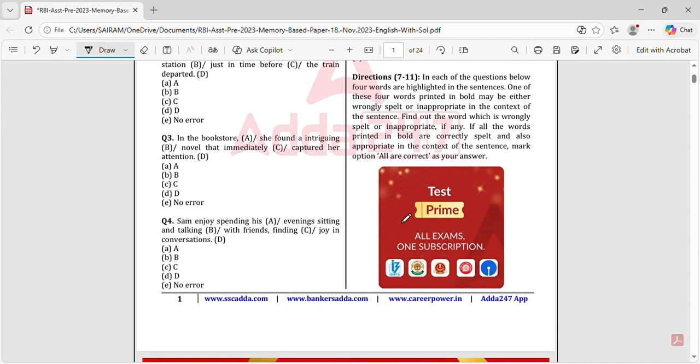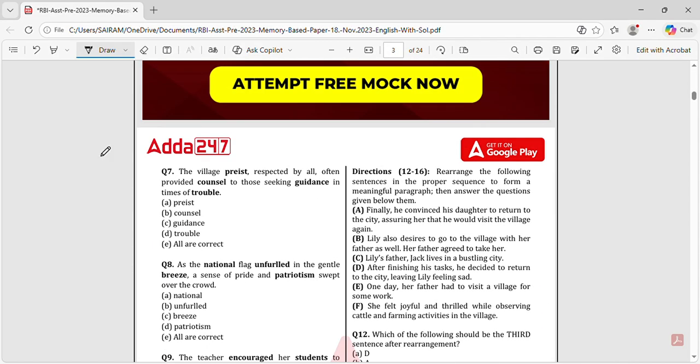Like this, they'll ask you about one word. For example, here it is the same thing, but the words are highlighted. You should check whether the spellings of these words are correct, or whether the word is completely wrong. Wrong in the sense that even if the spelling is correct, I am asking whether this word is correct with respect to the context. You have to check all the cases and say whether this word can be used in the sentence or not. Fine, this is one important thing.